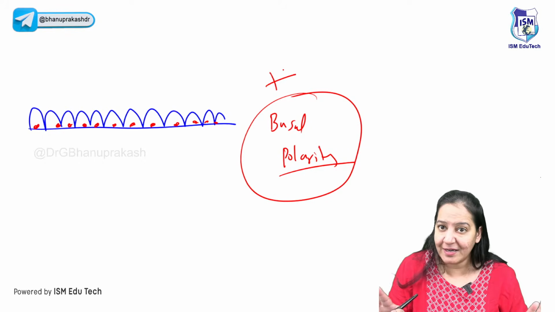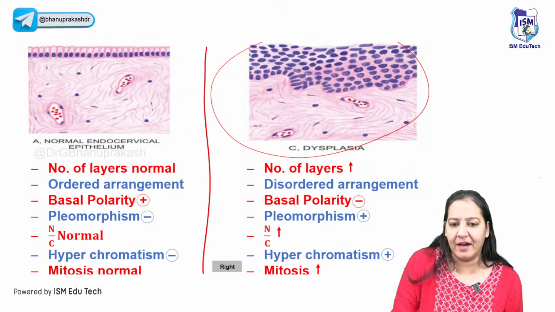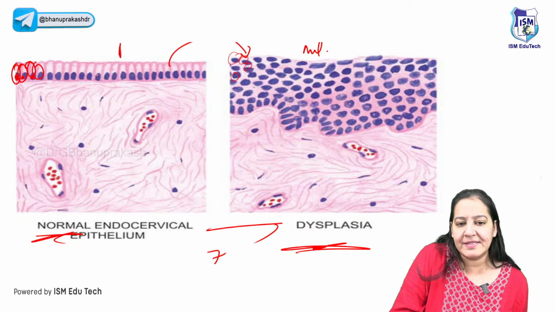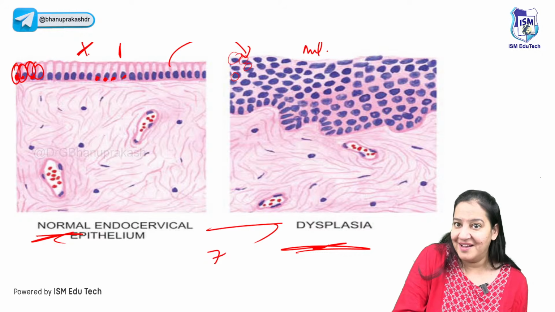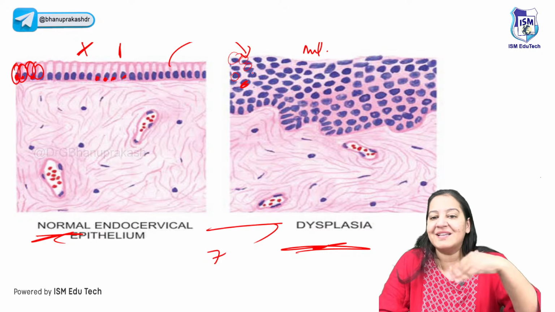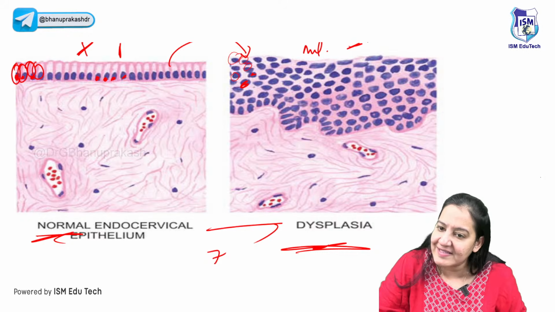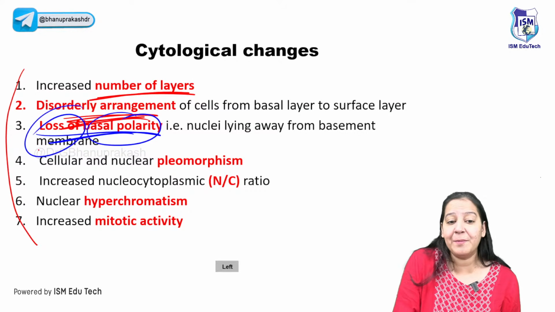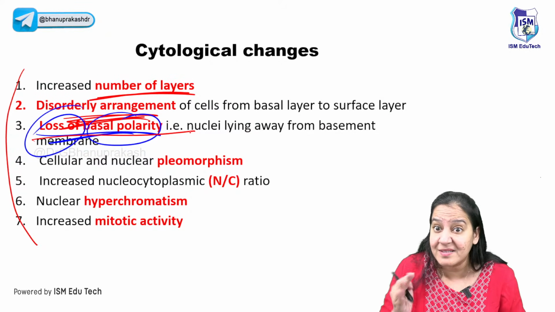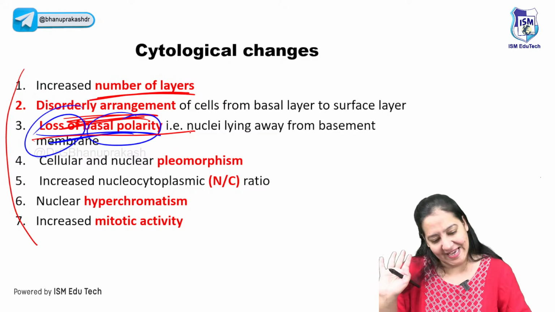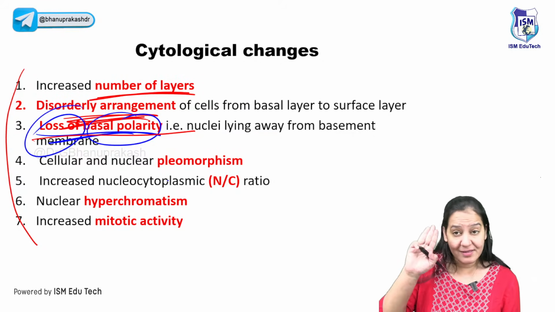Now can you see here, all the nuclei are present towards the base. Here, here, here. You can see all the nuclei are towards the base. So here basal polarity is present. But in dysplasia, the nucleus is present haphazardly, here, there, anywhere. It's not towards the base. So here basal polarity is lost. So loss of basal polarity is dysplasia, not its presence, its loss. Mind my words. Give me a thumbs up. You got it? So that is the third change.